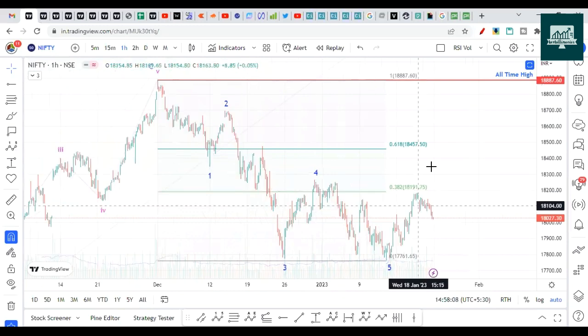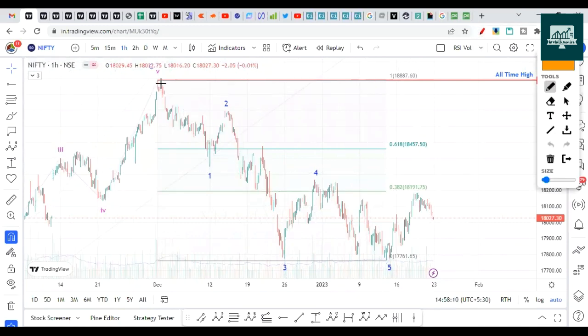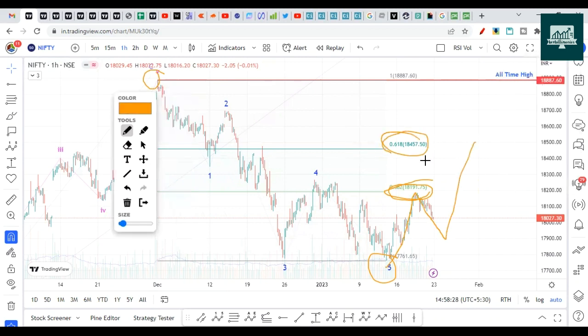So you can see here, this is how I have plotted Fibonacci on this 0 and the low point. So I get 0.32 Fibonacci as 18,191. Nifty has reached toward this. So what I'm expecting is it can pull back and then go towards 0.600 Fibonacci, which is near 18,450 to 18,500. So budget is going to come.